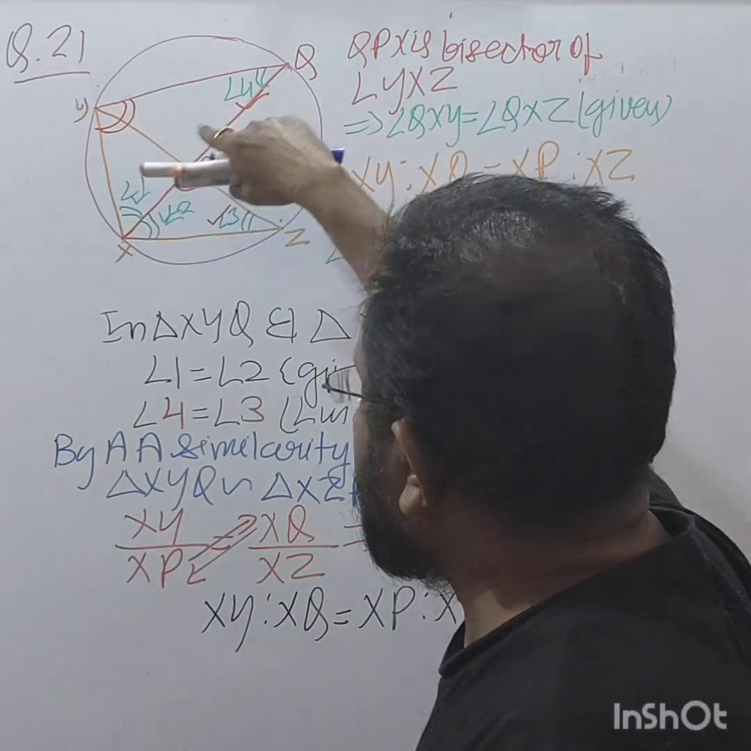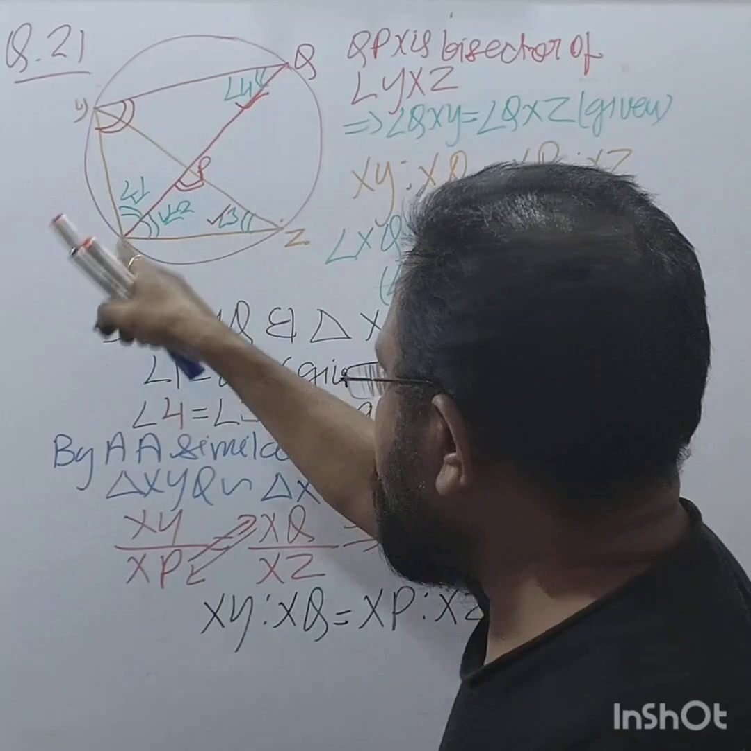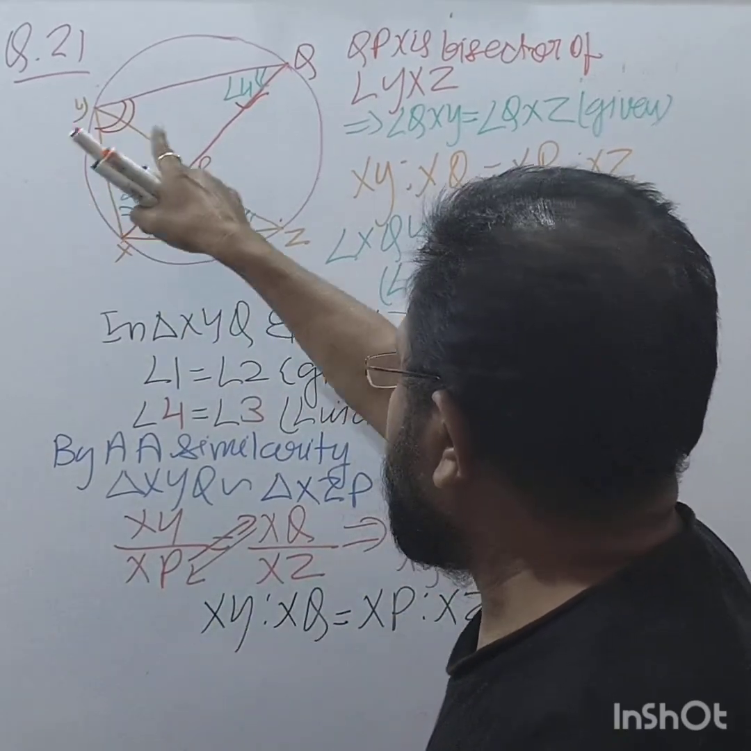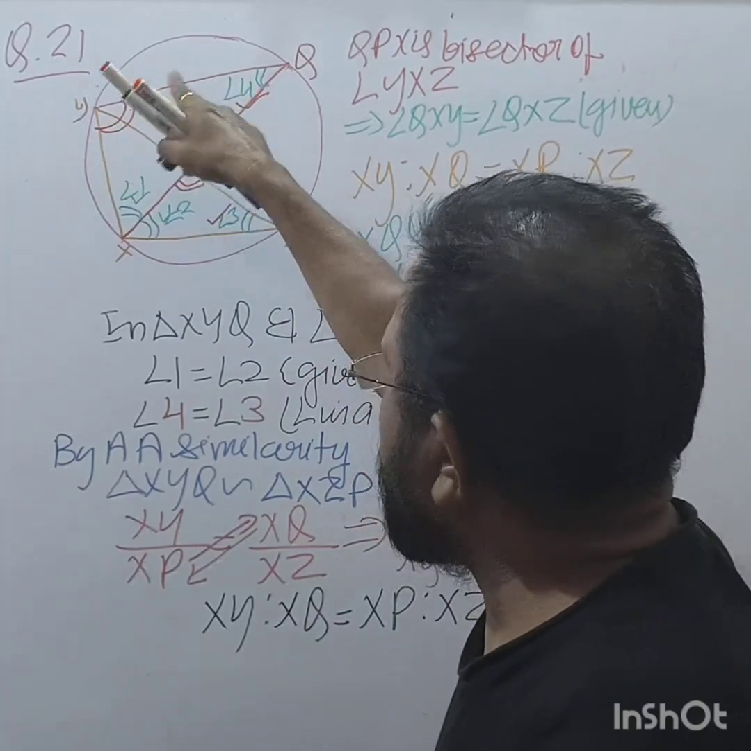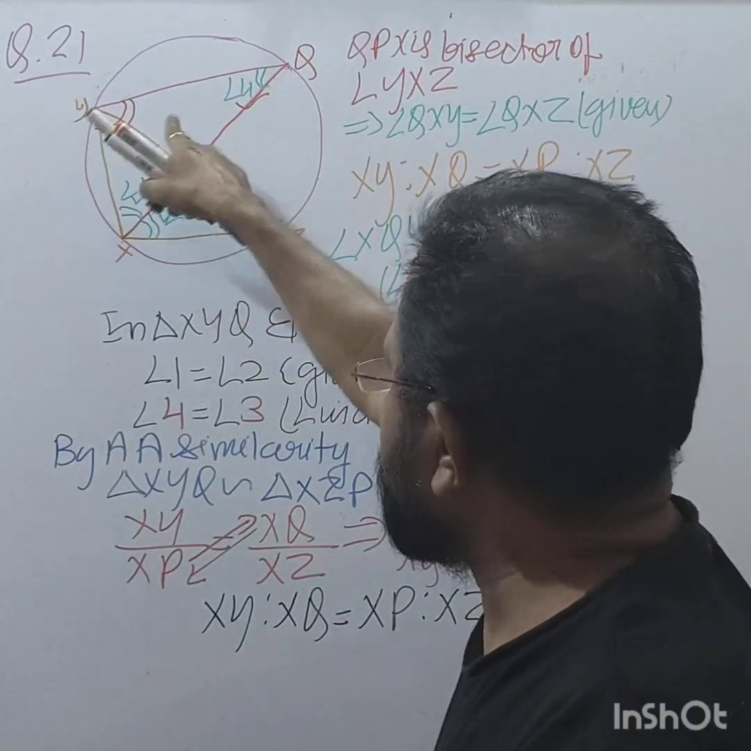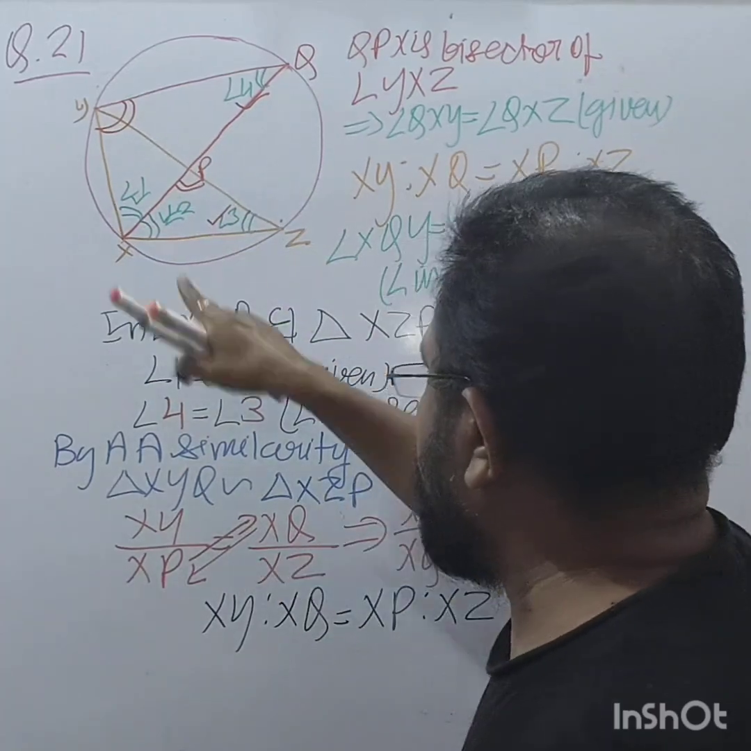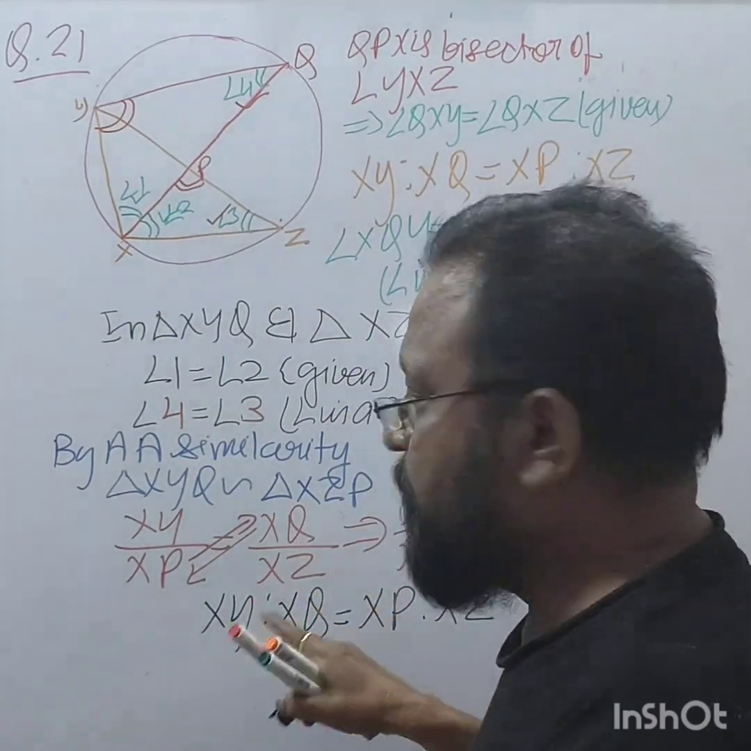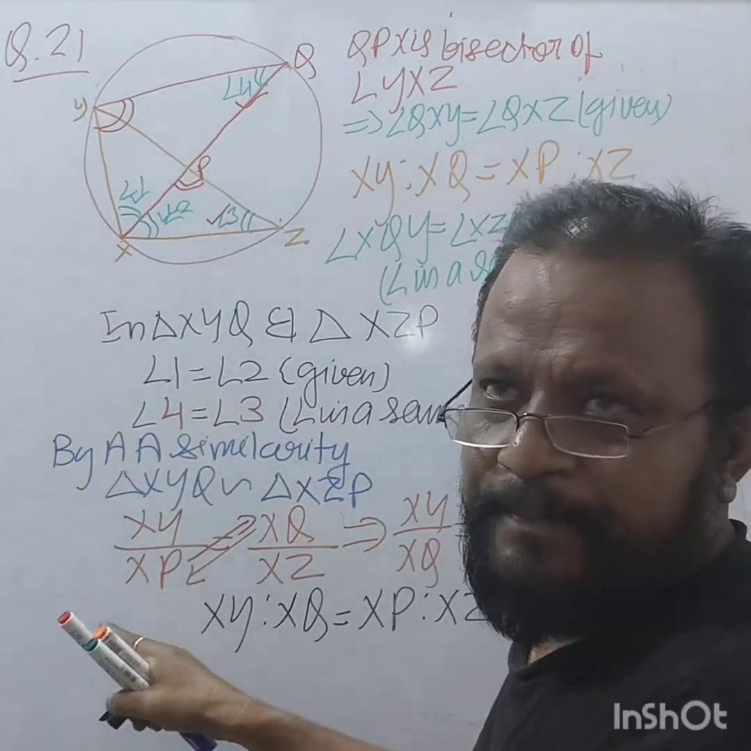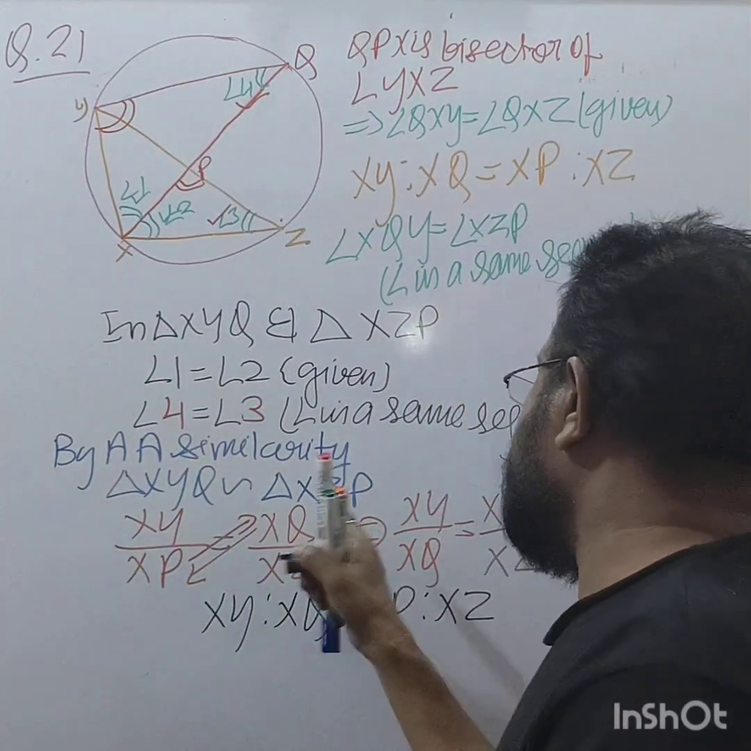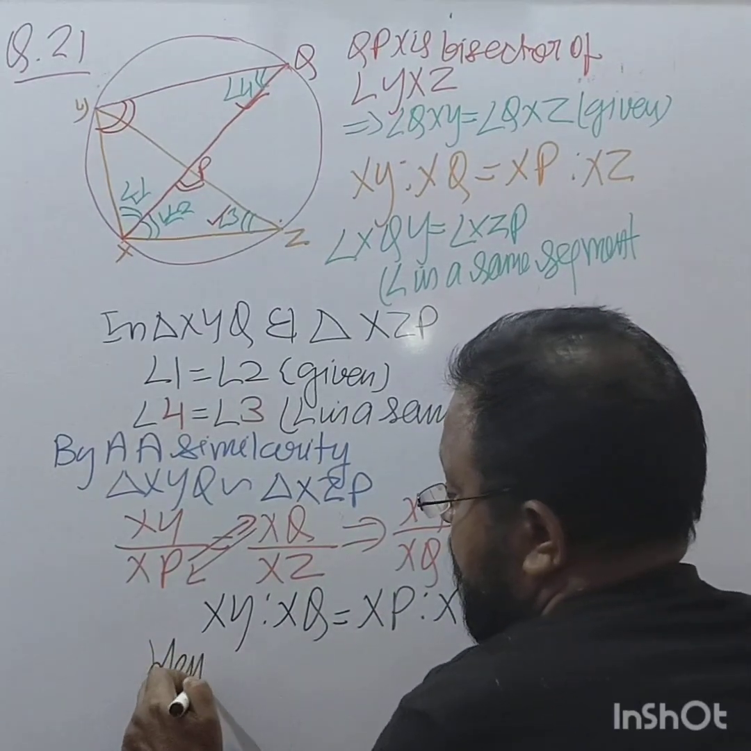First angle 4, so opposite to that is XY. Then angle 3, then it is XP. Then we have angle XYQ, which we have taken first. So opposite to this is XQ, so we have taken XQ. Opposite to this is XZ. Then we have to arrange in this manner. So we rearrange the things. We bring this XQ on this side, XP here. Hence proved.